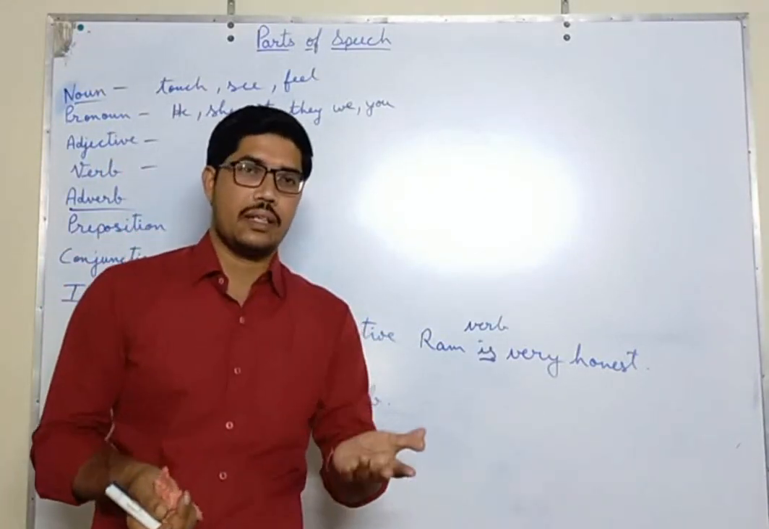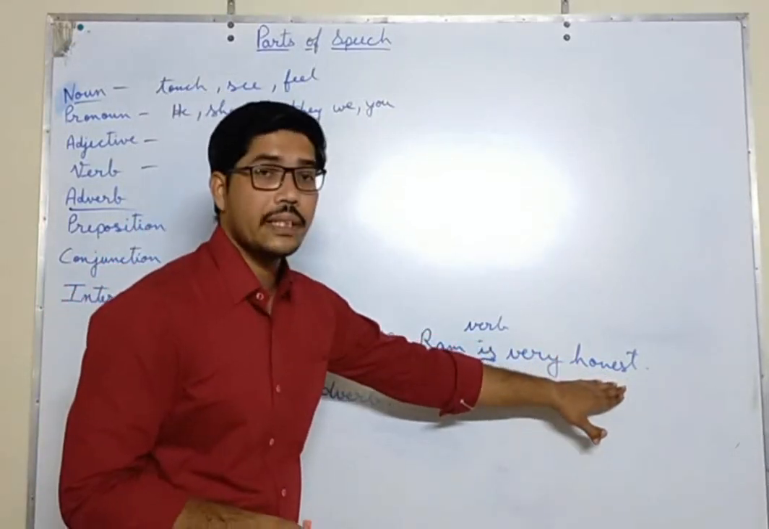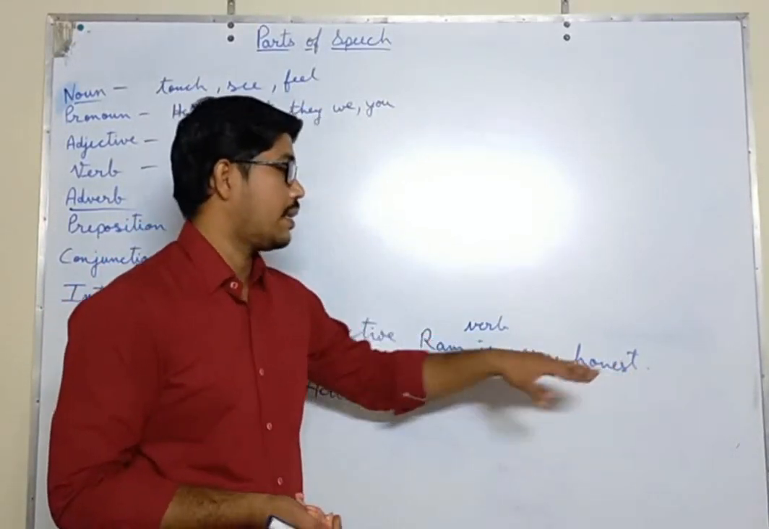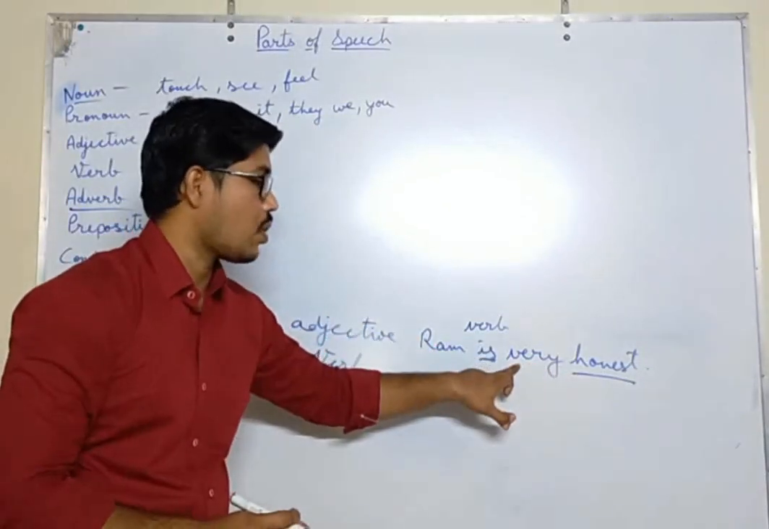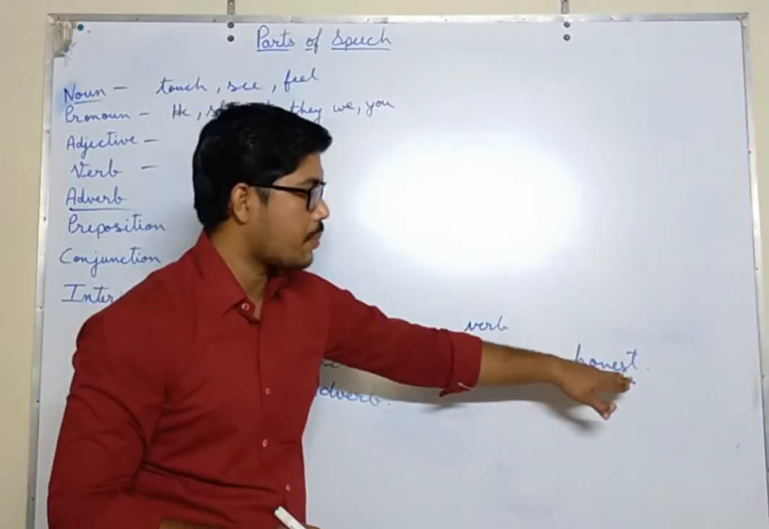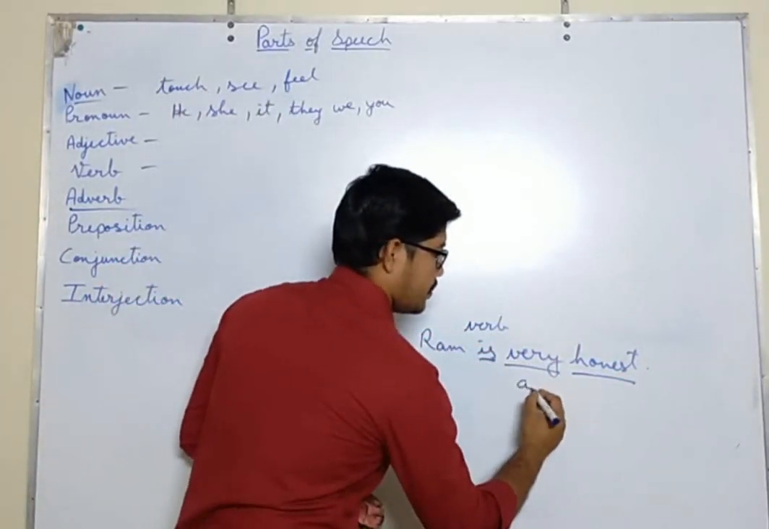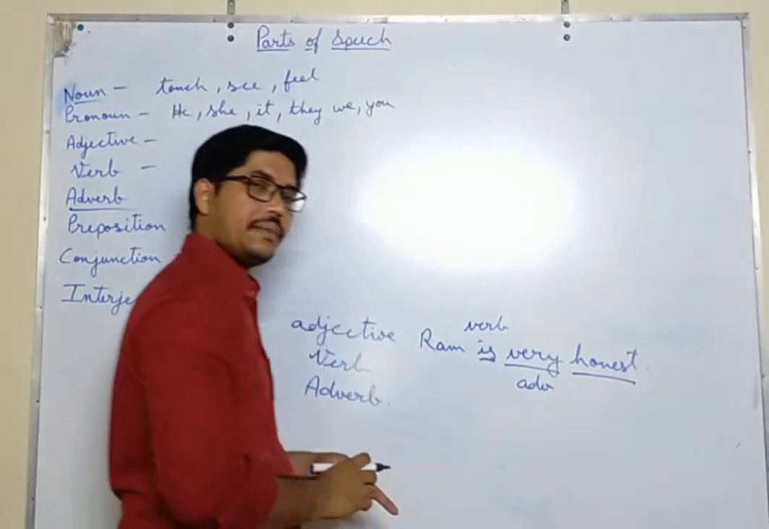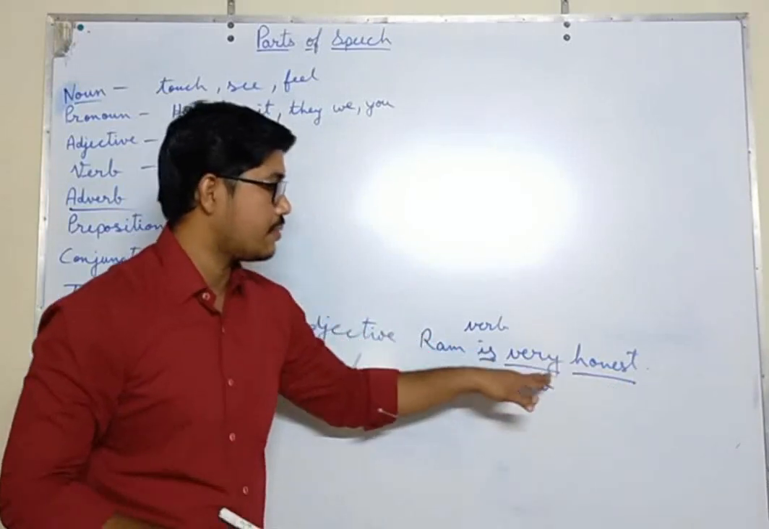Honest means ईमानदार. राम ईमानदार लड़का है. तो इधर राम की क्वालिटी हमें पता चल रहा है कि हाँ राम एक ईमानदार लड़का है. अब वो कितना ईमानदार है? How honest is he? He is very honest. That means this very is giving us more information about the word honest. So it is an adverb. Is it clear? A word that gives us more information about an adjective is an adverb.